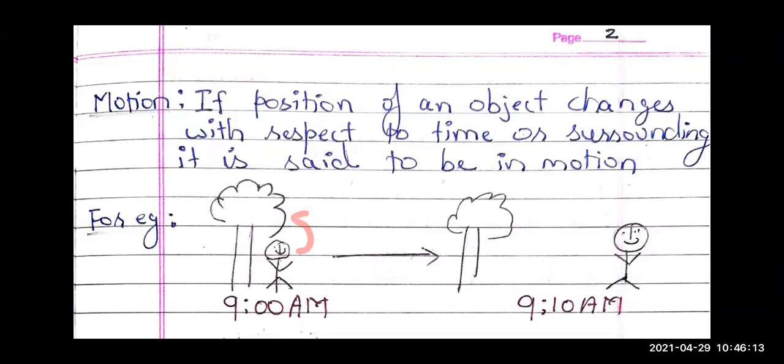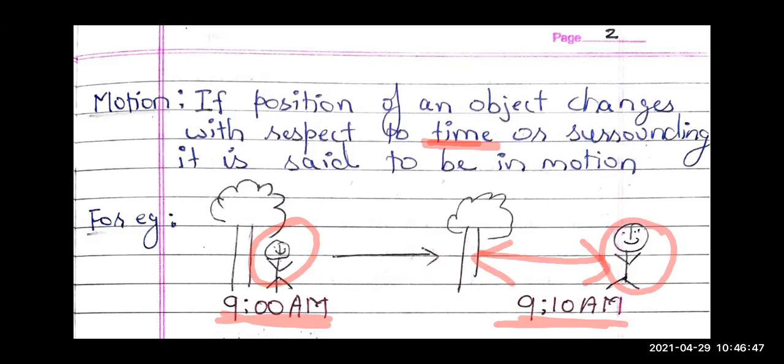Then you saw that Sham was at some distance. He was not under the tree now. He is at some distance away from the tree. So with the passage of time, that is after 10 minutes, initially his position at 9 a.m. was under the tree. After the passage of 10 minutes, Mr. Sham is away from the tree, is not under the tree, right?